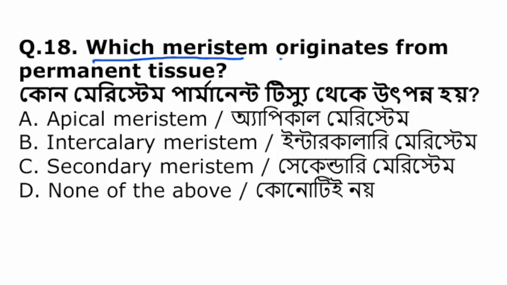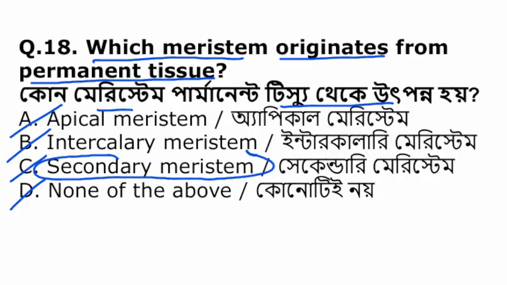Which meristem originates from permanent tissue? এর মধ্যে কোন মেরিস্টেমটা পার্মানেন্ট টিস্যু থেকে উৎপন্ন হয়? এপিক্যাল মেরিস্টেম, ইন্টারক্যালারি মেরিস্টেম, সেকেন্ডারি মেরিস্টেম, or none of the above. So the meristem that originates from permanent tissue is known as secondary meristem.